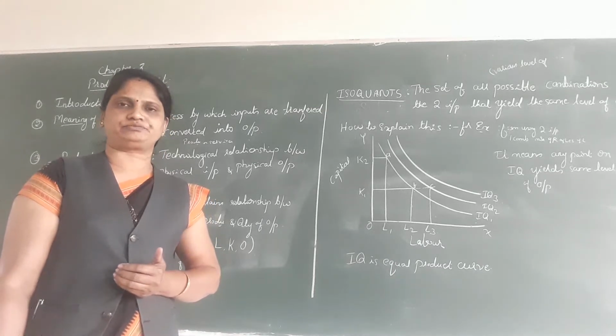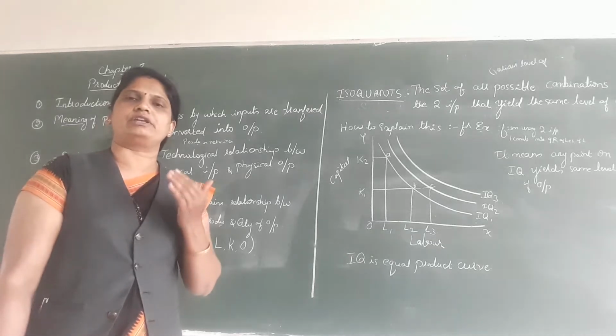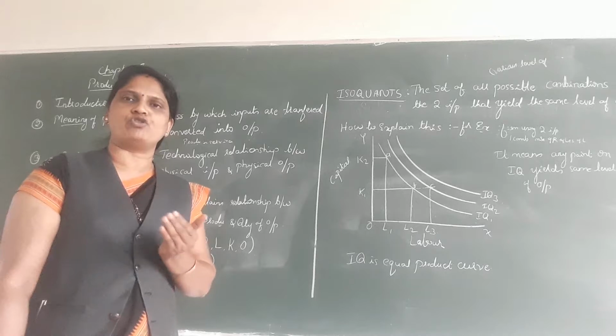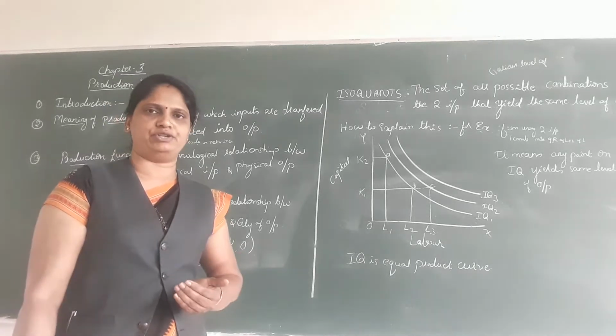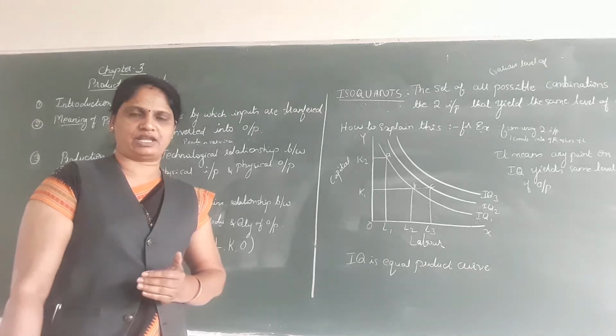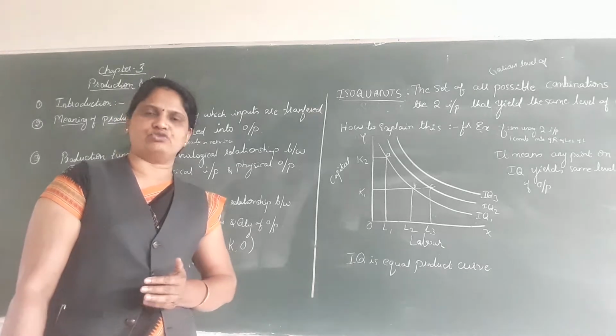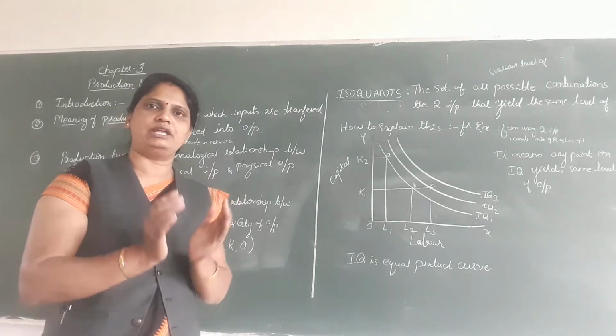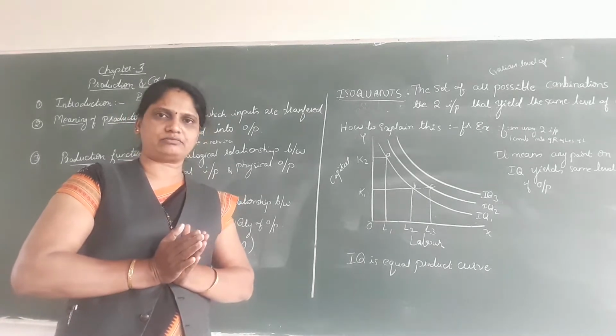So here the firm or the producer is producing the output. The output produced by the producer is used by the consumer for consumption purposes. So this is about the introductory part.